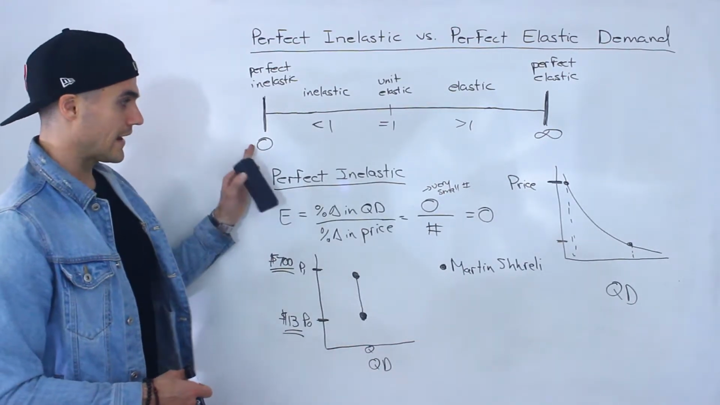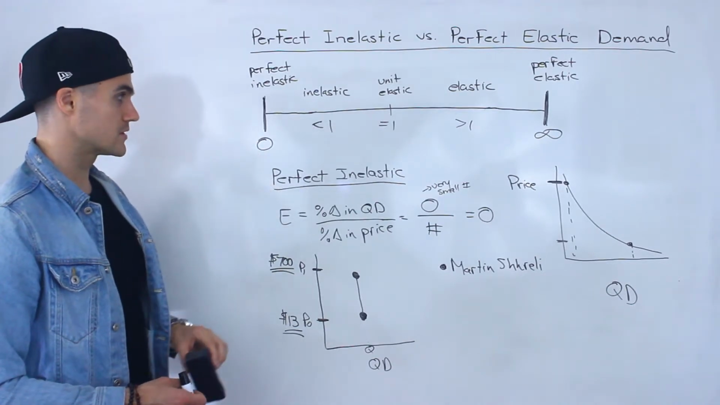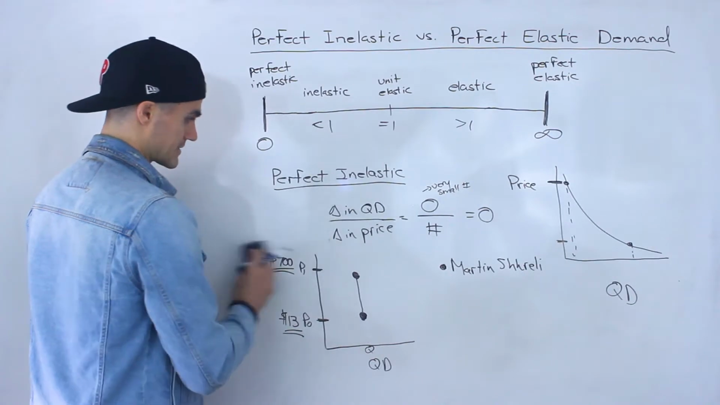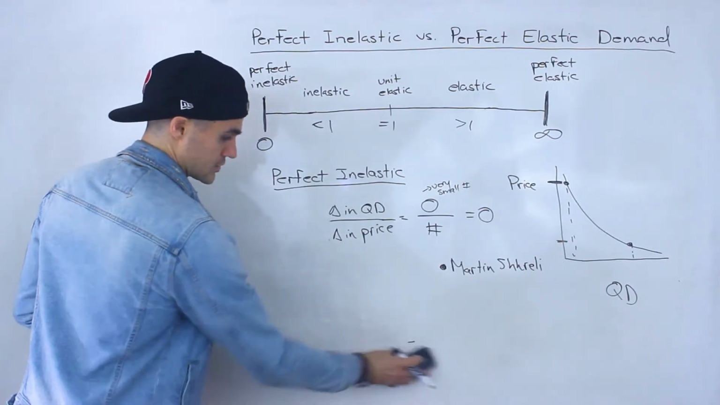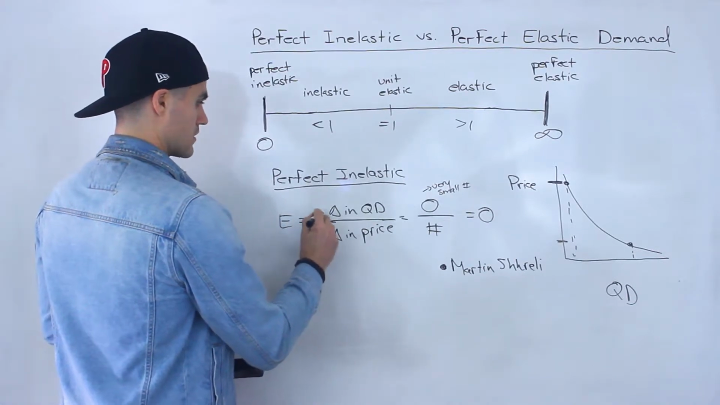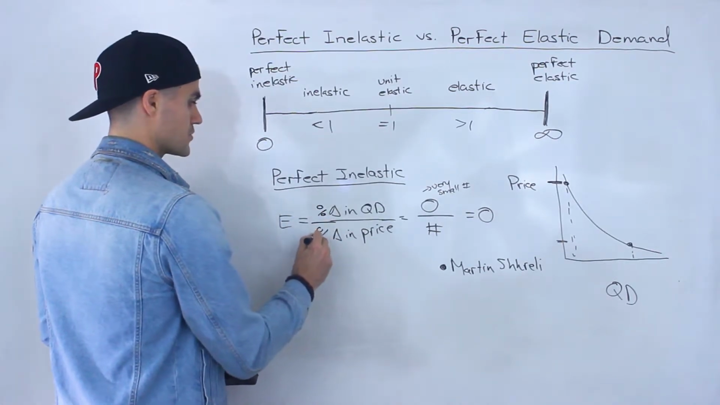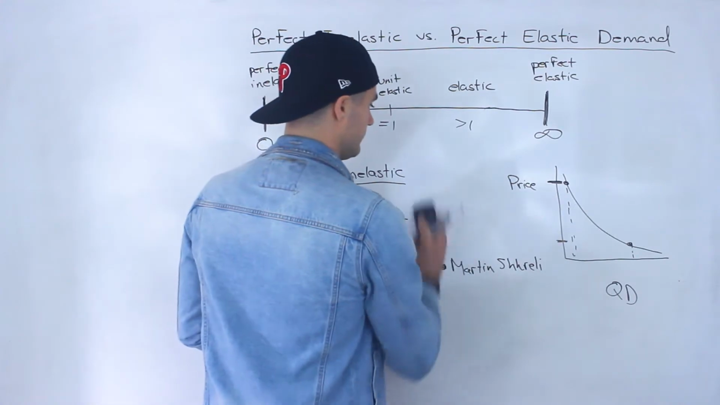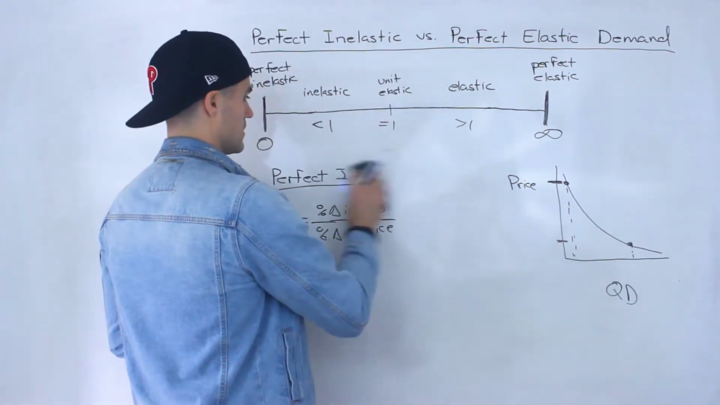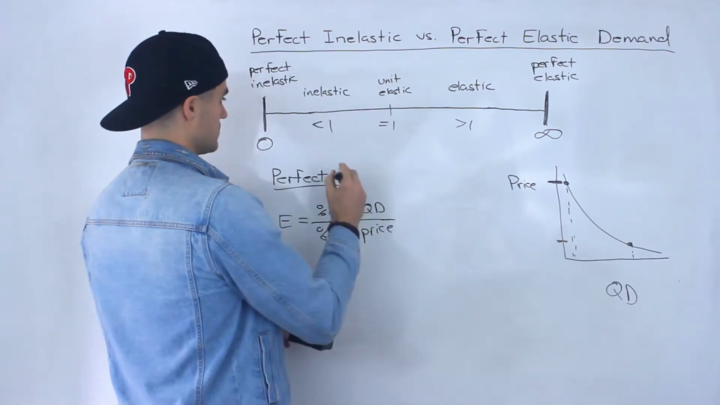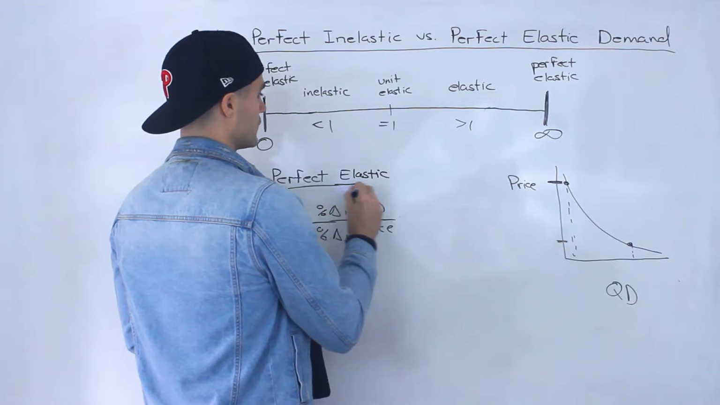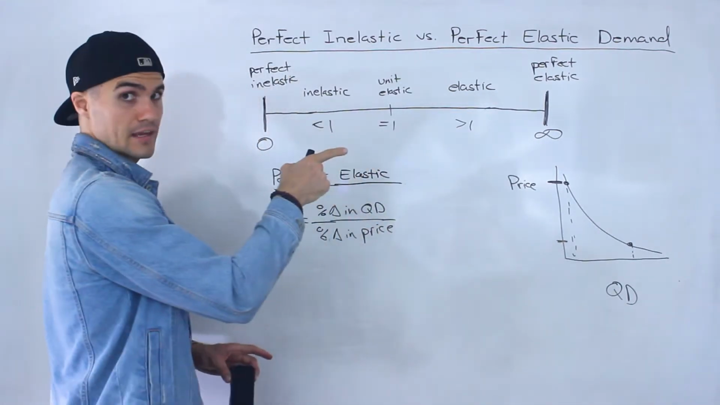So that's one end of the spectrum. So what about the other end? What about if a product is perfectly elastic? Actually, you know what? I'm going to keep that coefficient written out here. Got the percentage change in quantity demanded, percentage change in price. But now, instead of the coefficient being 0, now that coefficient is going to be infinity.